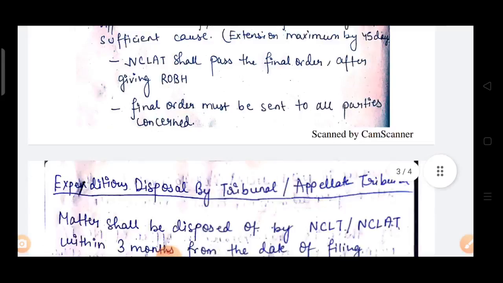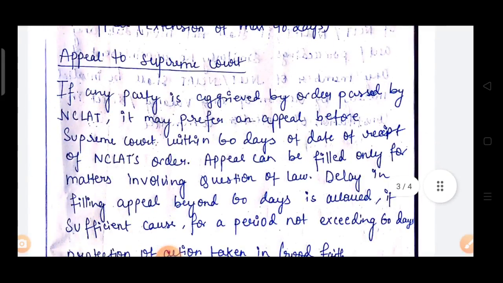It is receipt of order in this case. In Supreme Court appeal also, it is 60 days of receipt of order. Okay, this receipt is what you need to remember. Within 60 days of date of receipt of NCLAT's order, appeal can be filed. Means not served, it's receipt.